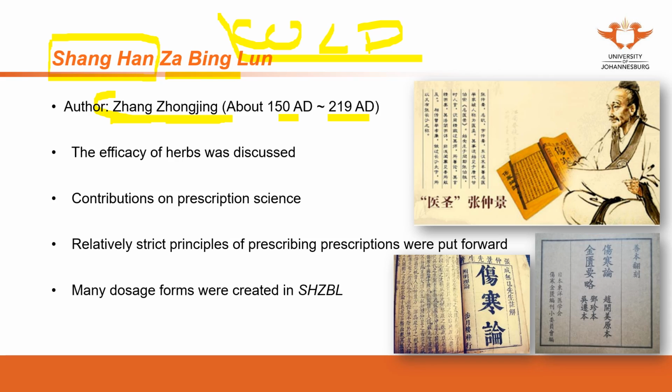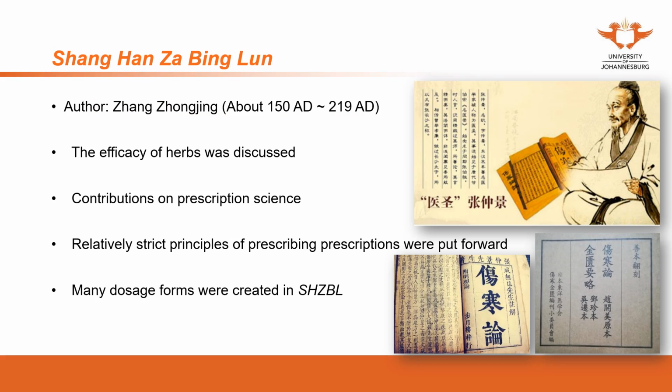As for the reason why Dr. Zhang wanted to write a book, he described in the preface that he came from a large family of more than 200 people. However, within 1 decade, in 10 years, more than two thirds of them passed away due to the cold pathogens.